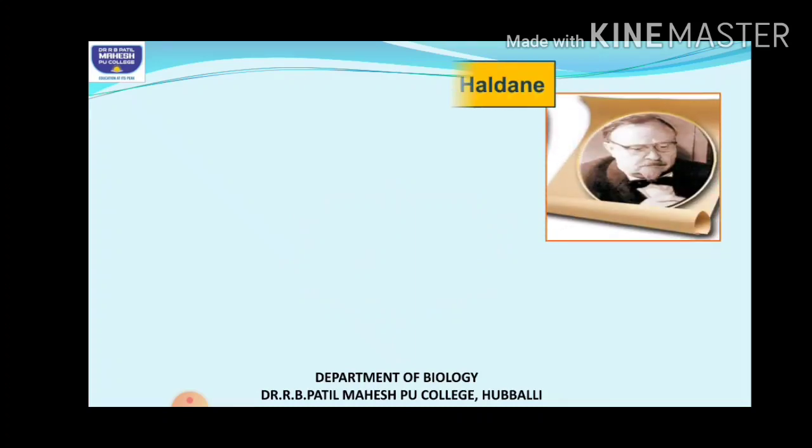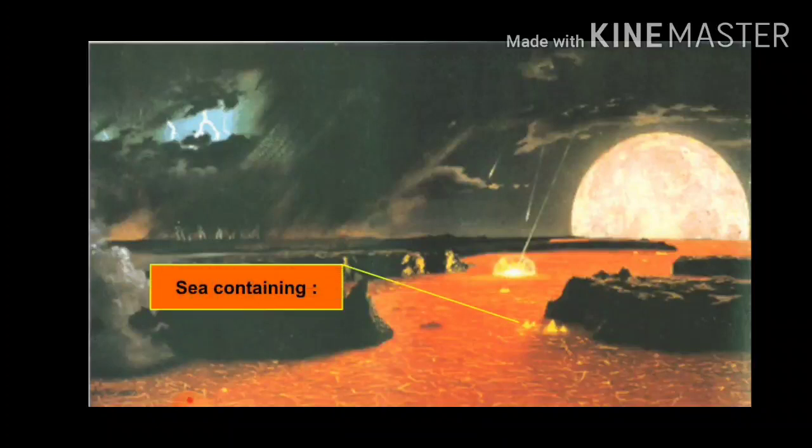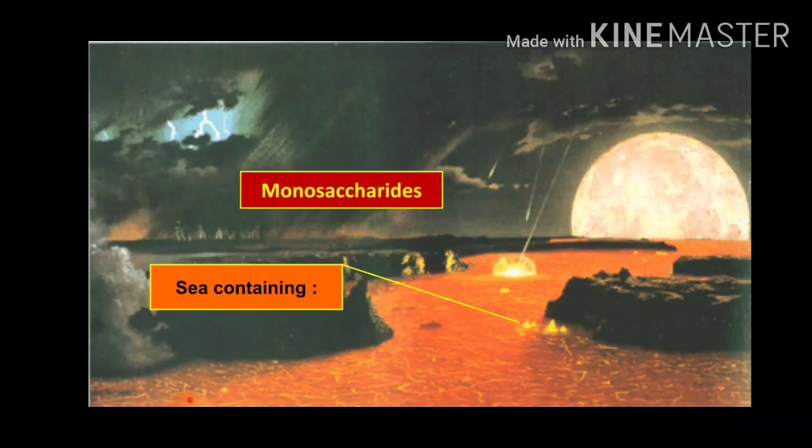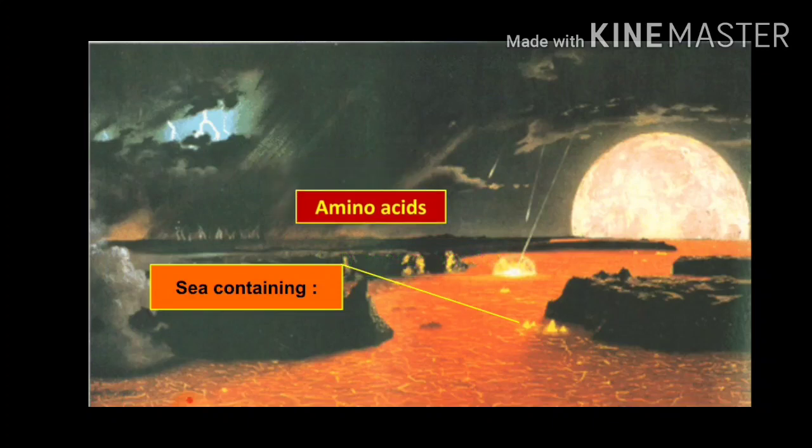Remember, JBS Haldane called this sea. Now, where are all these present now? In the sea water itself. The water bodies now were containing monosaccharides. You know what monosaccharides are? They're all simple organic compounds now.